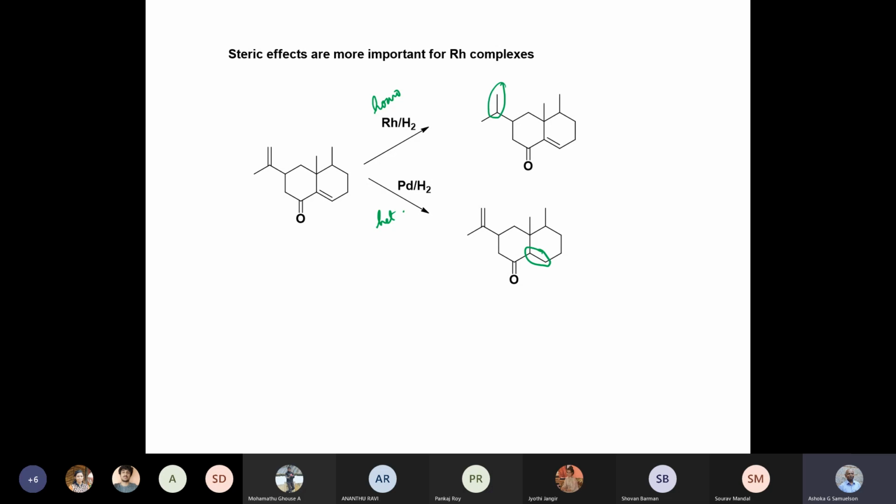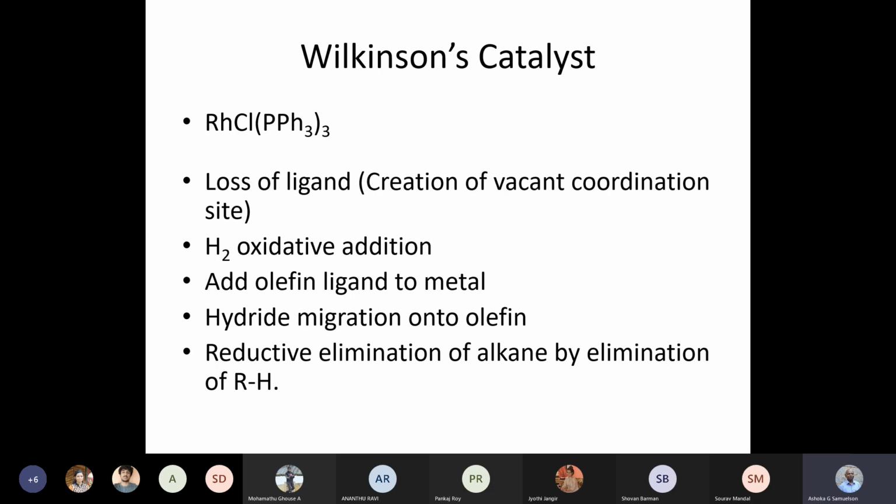I have a feeling that it will hydrogenate both. In this slide, I have written it as if this is not hydrogenated. I'll have to check up on this. But the fact is, the heterogeneous catalyst is capable of hydrogenating the more hindered double bond. So this is something that can be used to advantage.